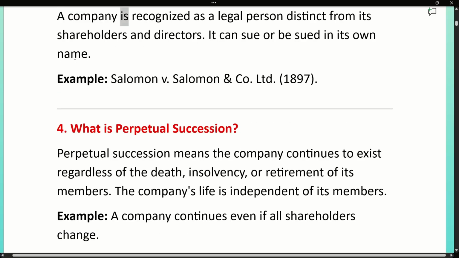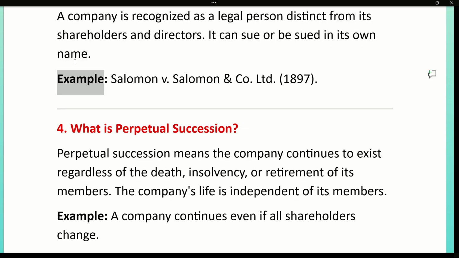3. What is separate legal entity? A company is recognized as a legal person distinct from its shareholders and directors. It can sue or be sued in its own name. Example, Salomon v. Salomon & Co. Limited, 1897.